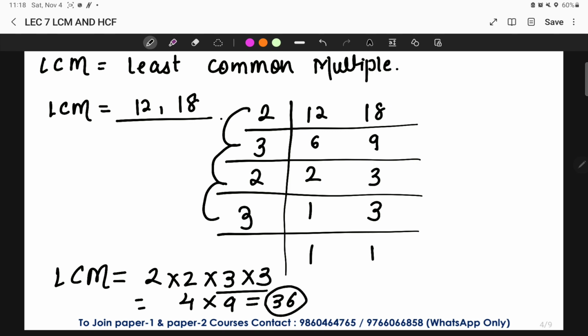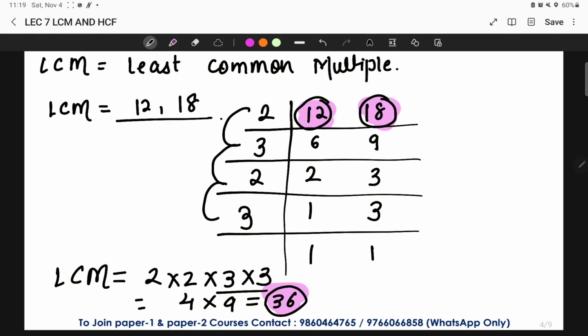So what is the meaning of LCM? LCM, it means in the table of 12 and 18, 36 is the smallest common multiple. 36 is the smallest common multiple, or we can say 36 is a number which is coming in the table of 12 as well as 18, and it is the least common multiple.